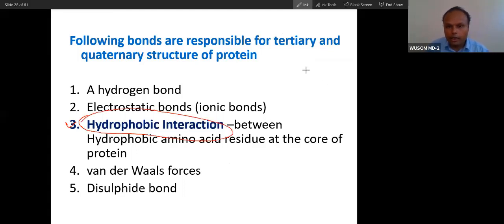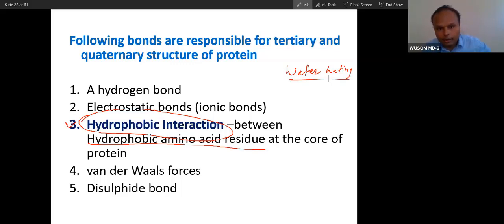What is hydrophobic interaction? It is the interaction between hydrophobic amino acid residue, because amino acid is present in the protein, that is why residue. As the name suggests, it is hydro and phobic, water hating interaction. So it will happen only in water environment, not in other environment. Our body has water as solvent, so it will happen in water only.